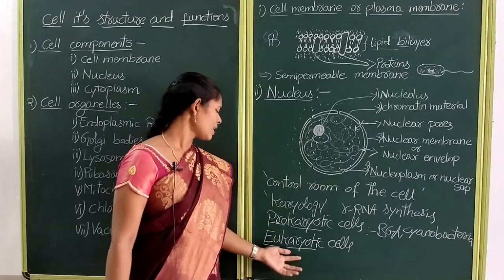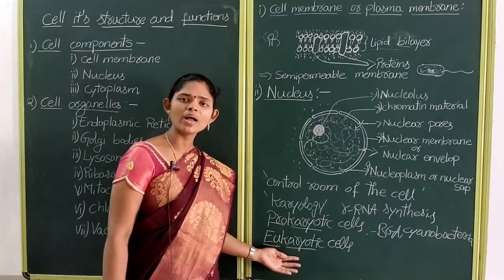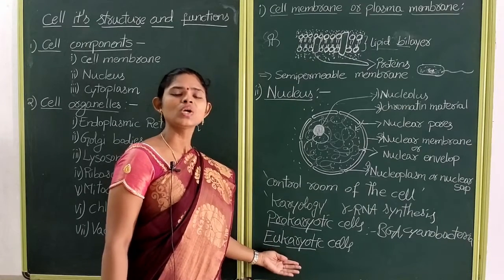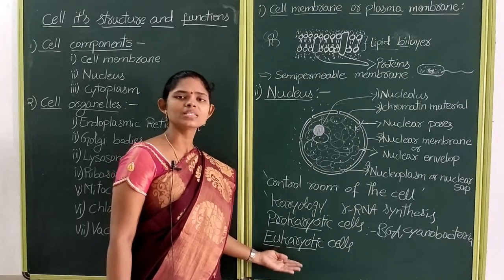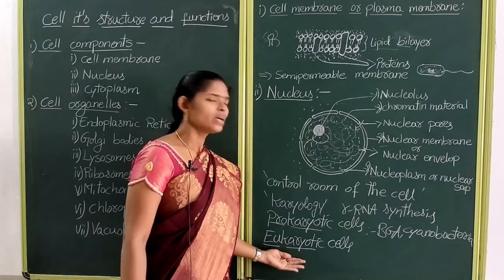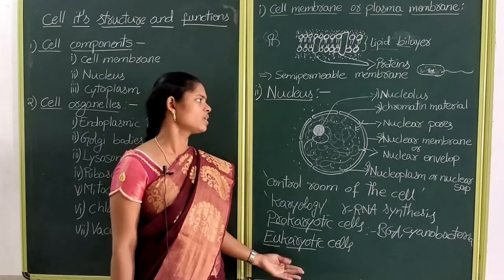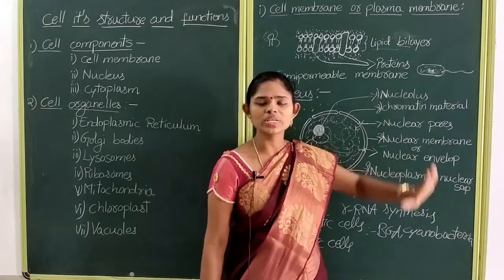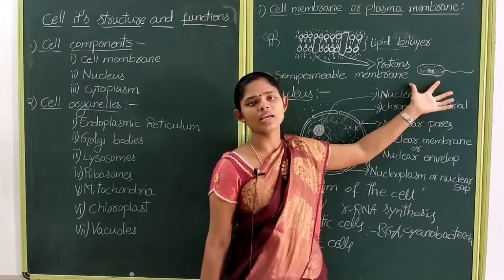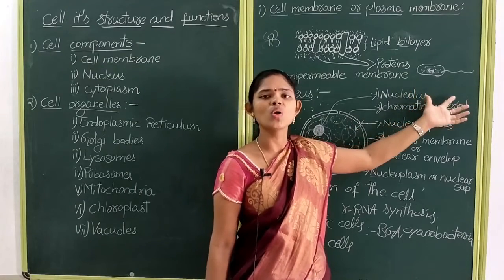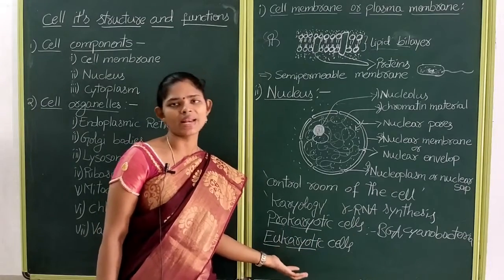So see, what are the examples for the eukaryotic organisms? Amoeba and paramecium come under the eukaryotic cells. We also come under eukaryotic cells. These amoeba and paramecium are unicellular in nature, and bacteria are also unicellular in nature. But bacteria, blue-green algae, cyanobacteria are all old organisms, and eukaryotic organisms are modern organisms.